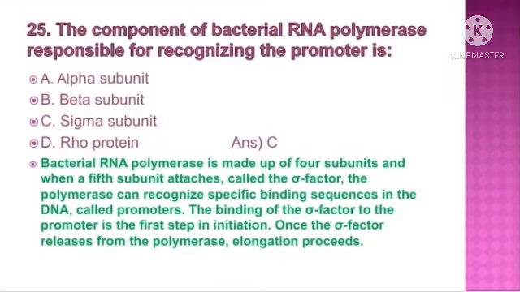Question number 25. The component of bacterial RNA polymerase responsible for recognizing the promoter is. The answer is option C, sigma subunit. Bacterial RNA polymerase is made up of 4 subunits, and when a 5th subunit attaches, called the sigma factor, the polymerase can recognize specific binding sequences in the DNA called promoters. The binding of sigma factor to the promoter is the first step in initiation. Once the sigma factor releases from the polymerase, elongation proceeds.